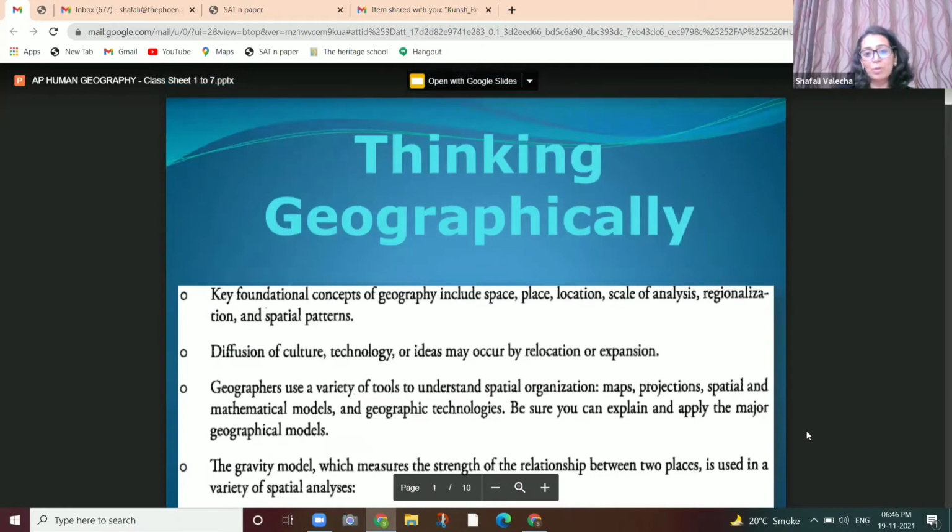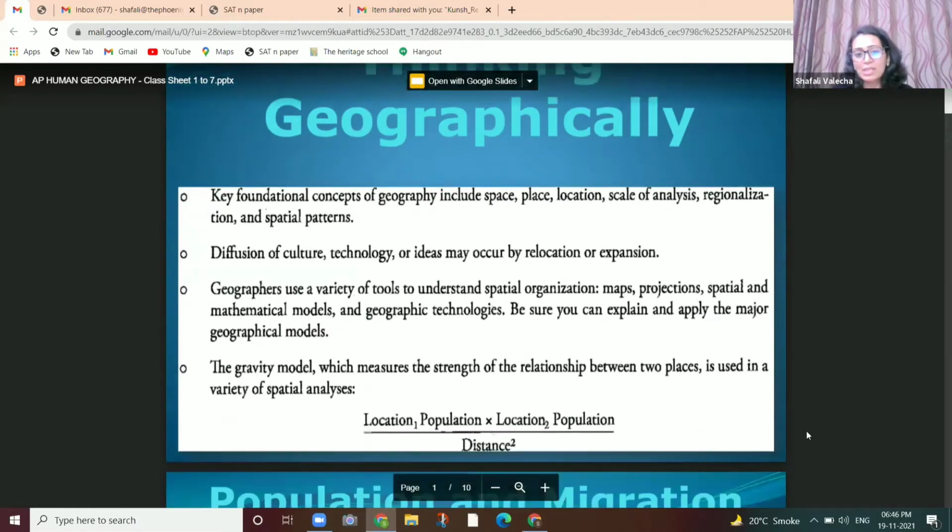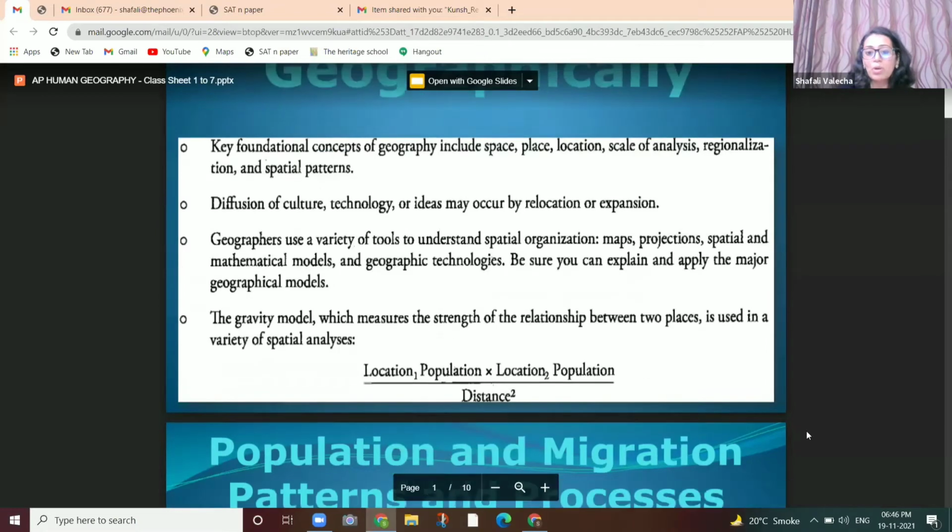So the first chapter will be Thinking Geographically, where you cover both MCQs and FRQs. So what is Thinking Geographically? This is the easiest chapter, where you cover the scale of analysis. We give you a detailed explanation and material and definitions to cram, to learn. Gravity model.